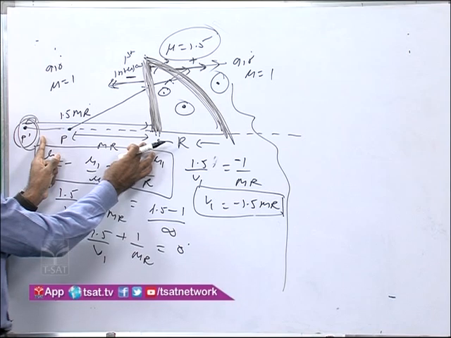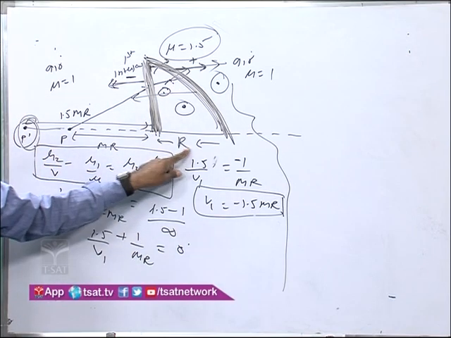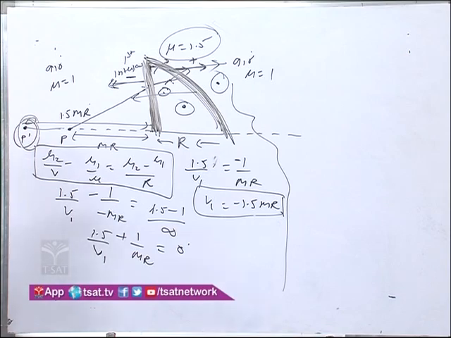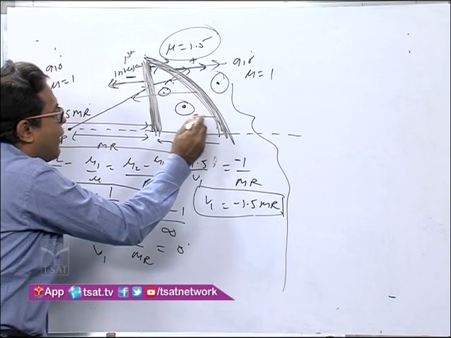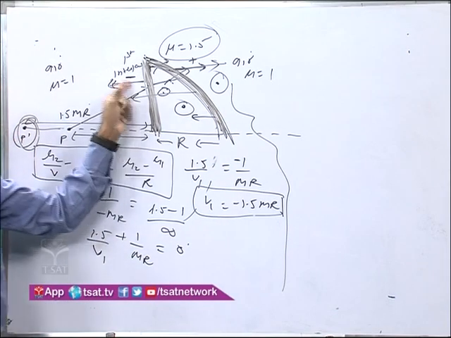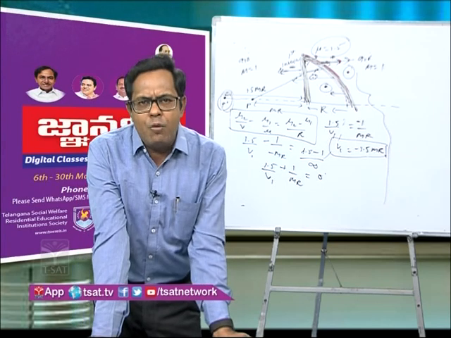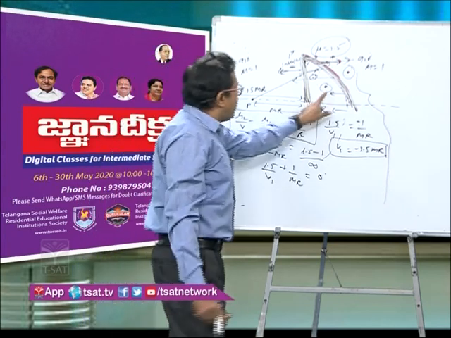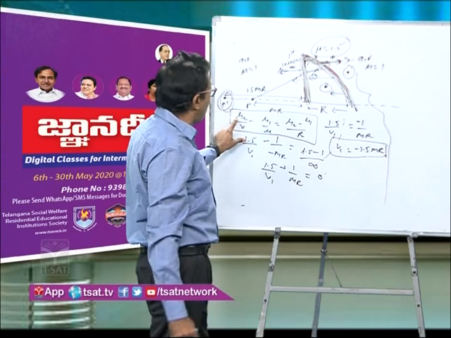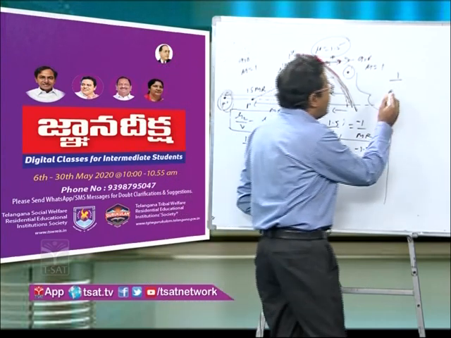It is R plus mR, but in this direction, that is minus of within bracket R plus mR. Now the radius of curvature of this surface will again be in this direction, because if you make the curve, the radius of curvature will be along the minus direction. So if I put the formula again for the second interface, what will I get? Mu2, that is 1, by v. We have to find what v is.